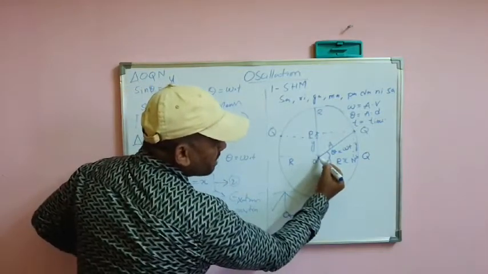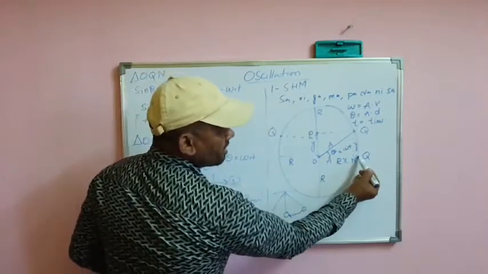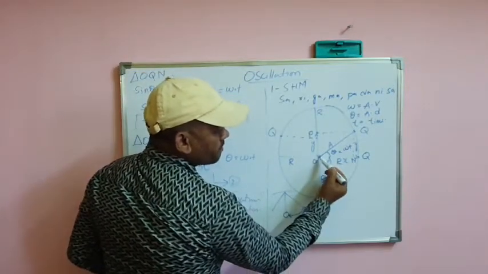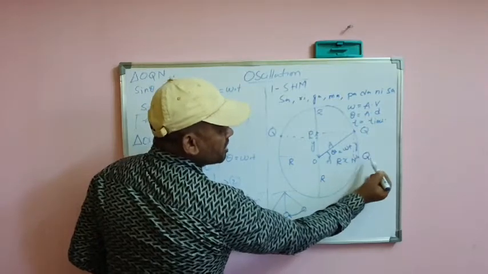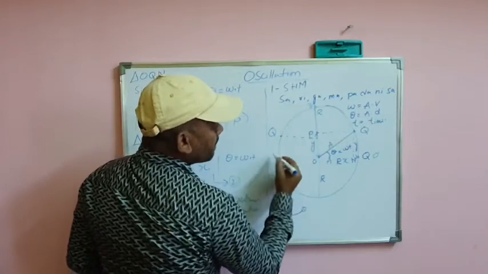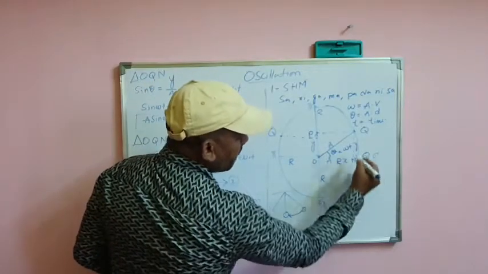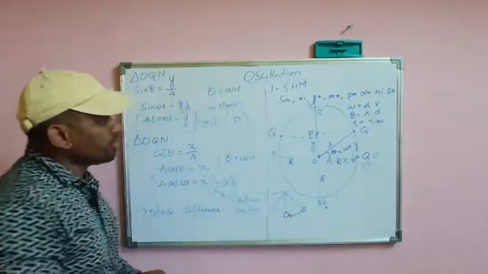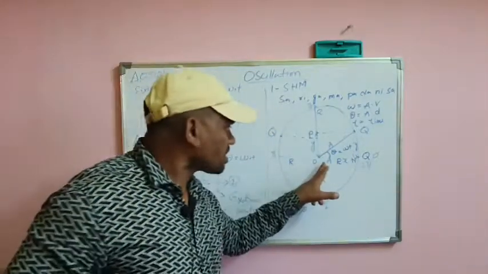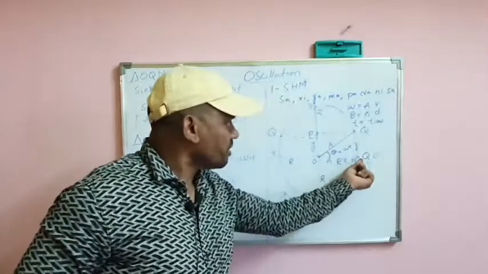Here you can see that it is 0. When the object starts from here, it is 0 degree. Here pi by 2, here pi, here 3 pi by 2, and here 2 pi. You can see clearly when the object is starting from the origin, it is 0.